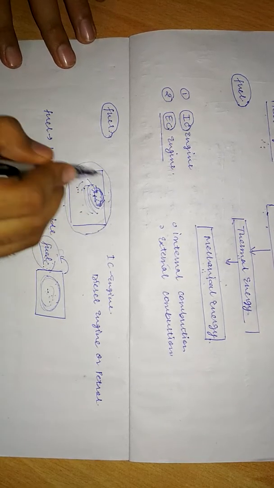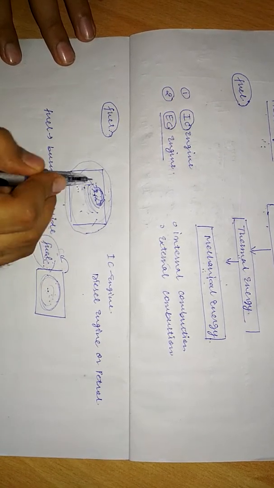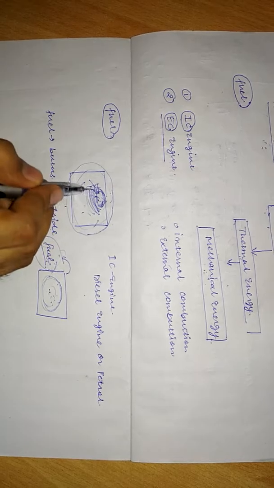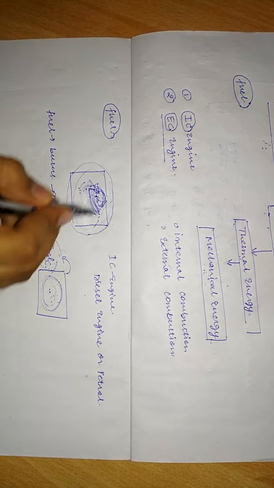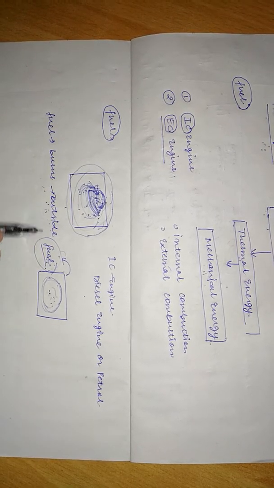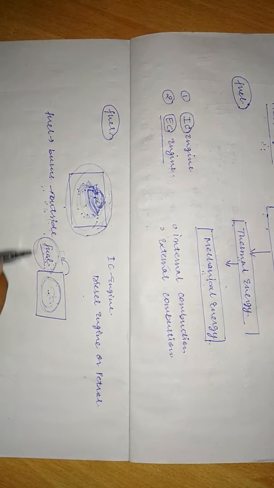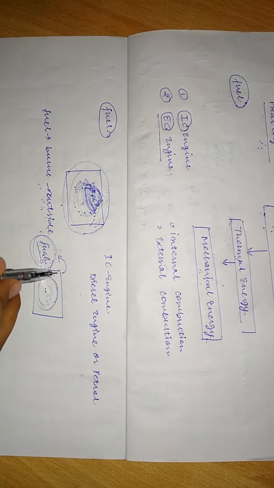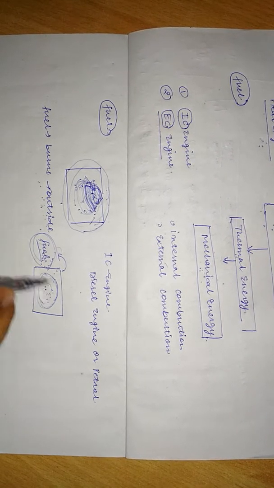So in internal combustion engines, the fuel is burned inside the chamber itself or inside the body, and the energy produced is utilized inside the body. But in external combustion engine, the fuel burns outside and the energy is utilized through other working fluid.